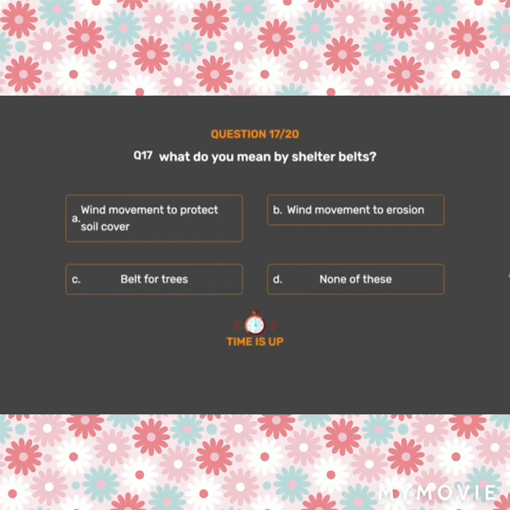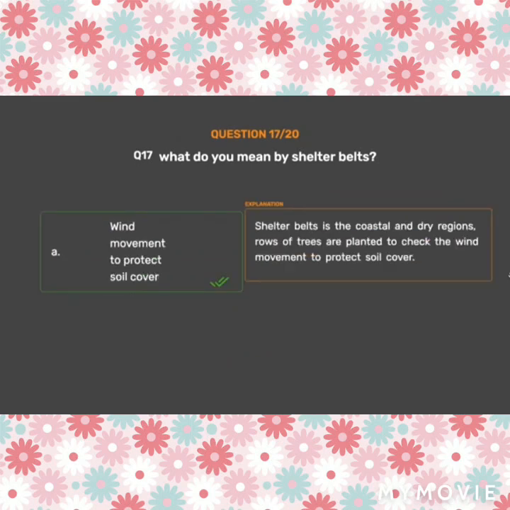The correct answer is option A. Wind movement to protect soil cover. Shelter belts are in the coastal and dry regions. Rows of trees are planted to check the wind movement to protect soil cover.